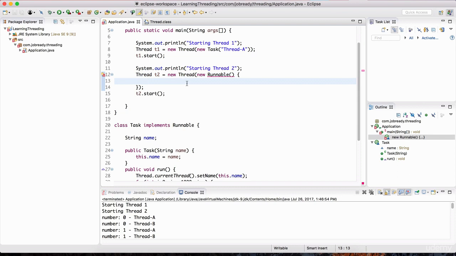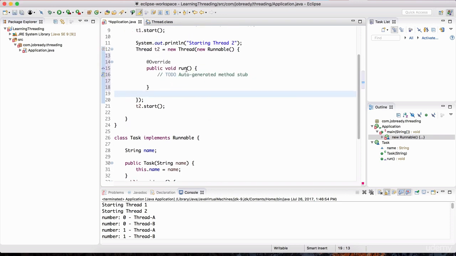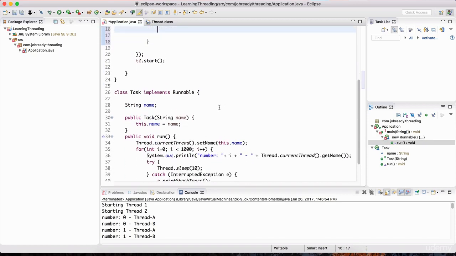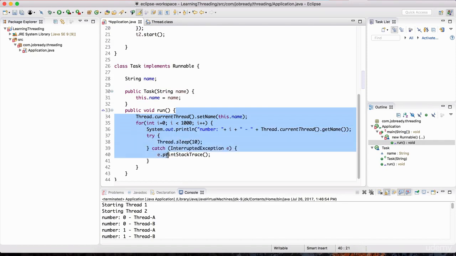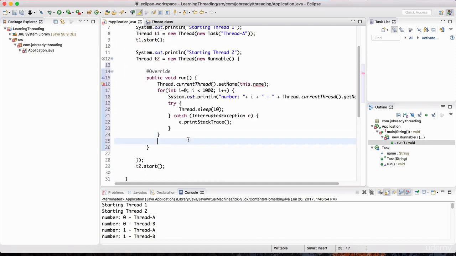You can define your classes in separate files, or you can just define an anonymous class definition. However, my mouse here is saying we need to implement the unimplemented method. So let's click on this, and it's going to fill in the run method. And so in this body, we could just copy paste everything that's in here and paste it into the body of the run method.